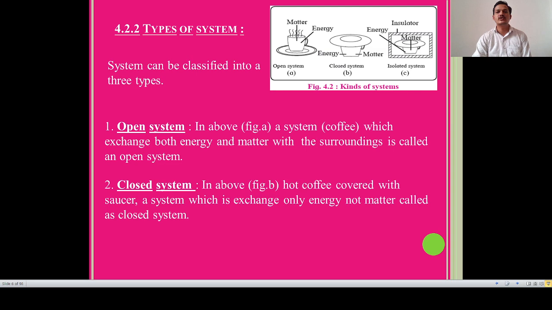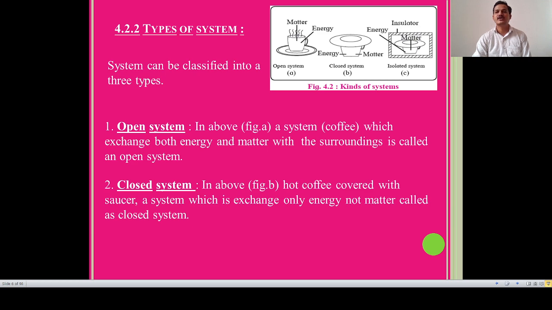Then type number 2 is the closed system. Let us see figure B: a hot cup of coffee covered with a saucer. The system exchanges only energy, not matter, and is called a closed system.